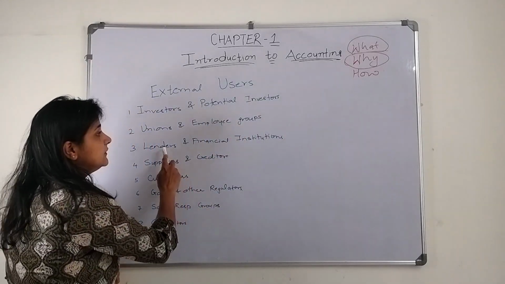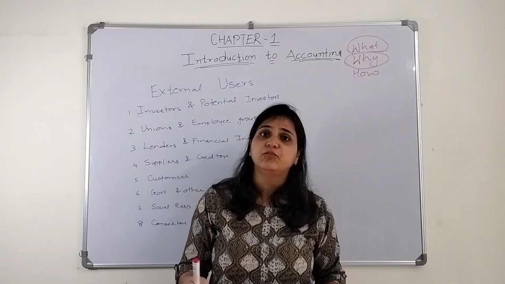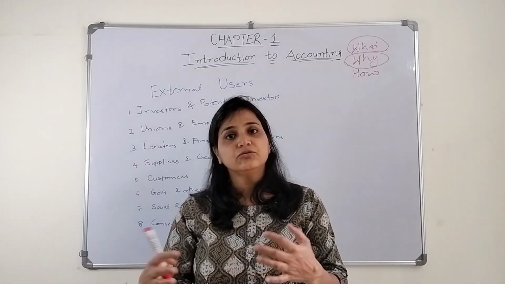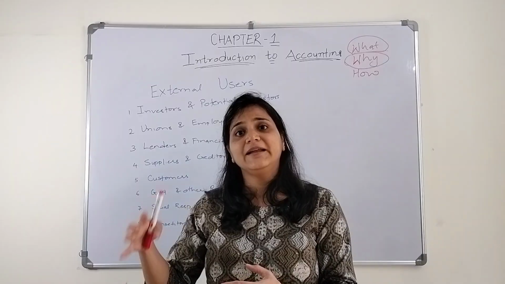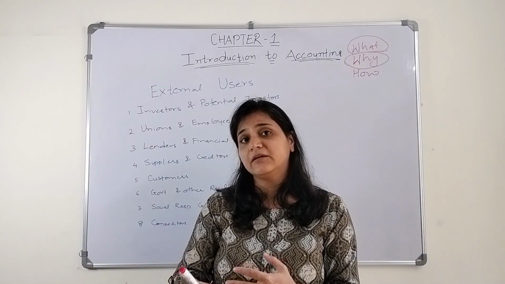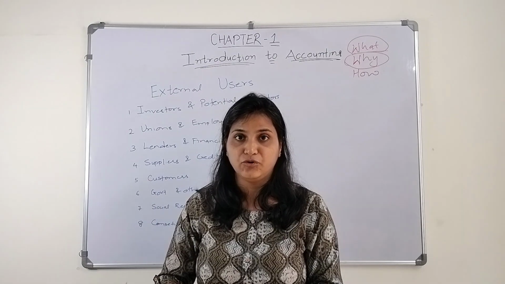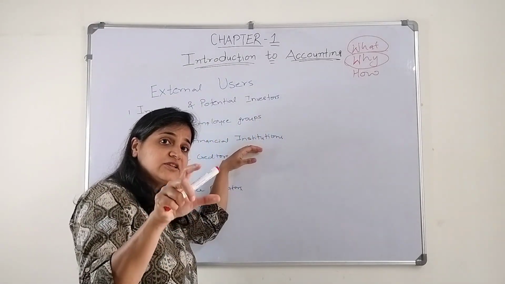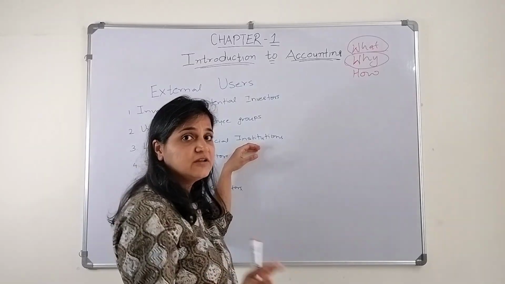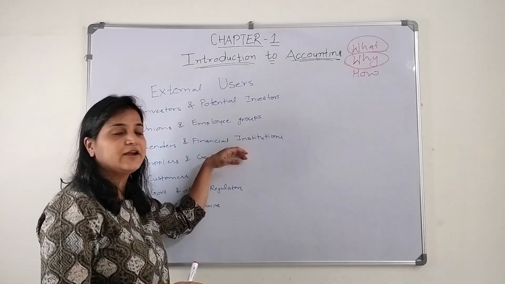Okay. The third is lenders and financial institutions. As I told you, there are banks who lend money to the organization to run their business. So if they are lending money, they want to know whether the organization will be able to repay back their loan or not. So how do they get to know? When they ascertain what their financial position is, how much profit and loss they are incurring, from that they will get to know.